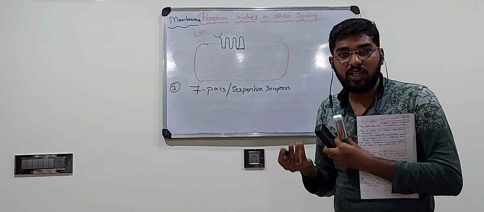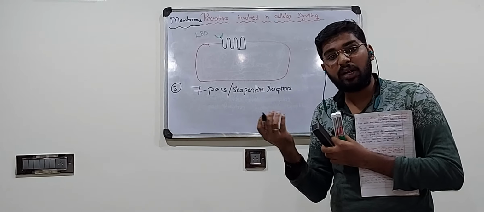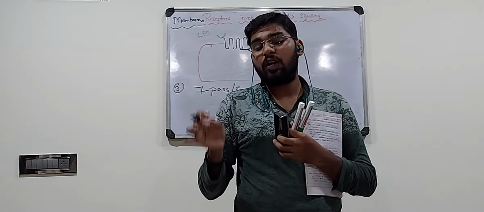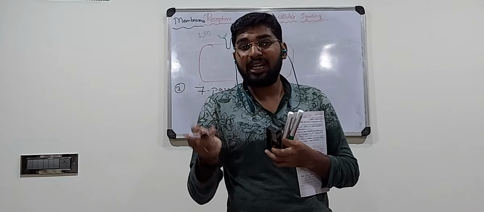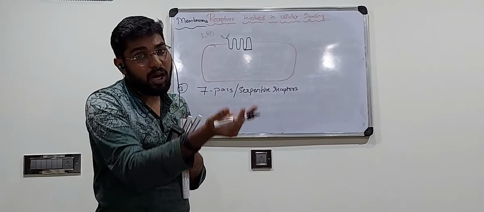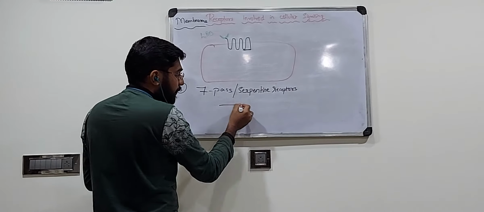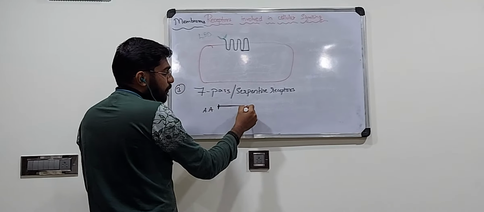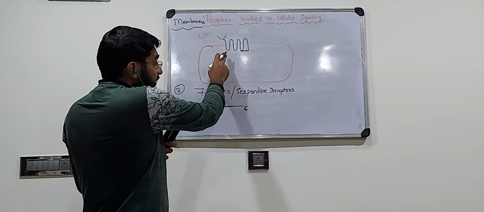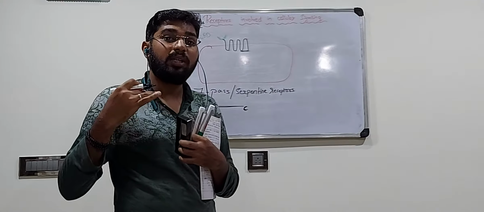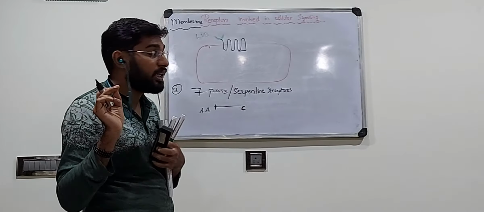It's a polypeptide chain, made up of proteins or amino acids. So if you take any polypeptide or any protein, it has 2 terminal regions. It has an amino terminal and a carboxyl terminal. So if I take a polypeptide, it has an amino end and a carboxyl end. This is also a polypeptide. The amino terminus is facing towards the outside of the cell. That you have to keep in mind.